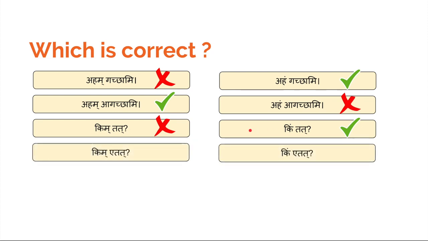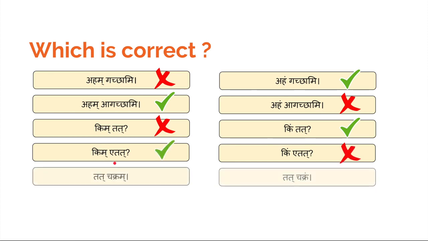And the fourth one is Kim Etad. Makara is at the end of the word and the next word starts with A, which is a swara. So the Makara will not get transformed to Anuswara. It remains as it is.